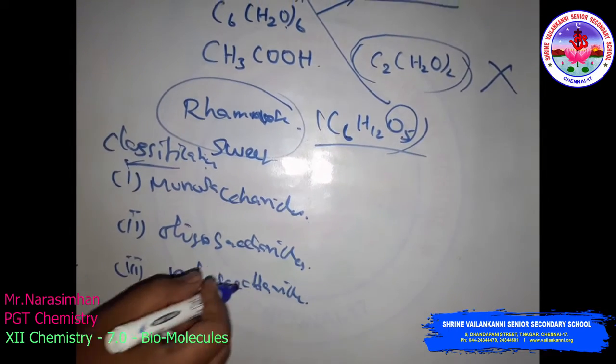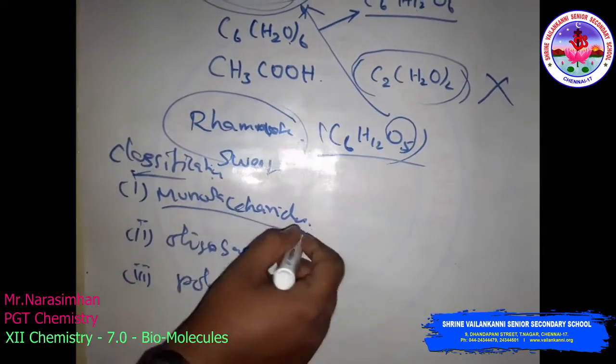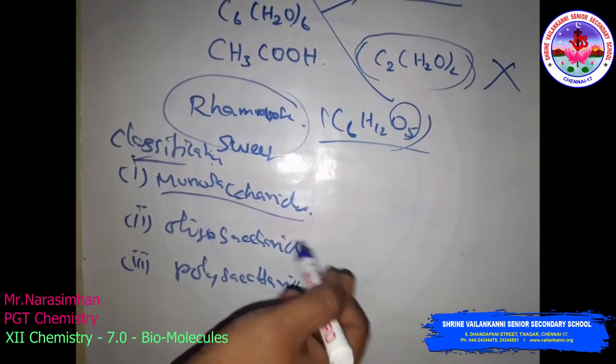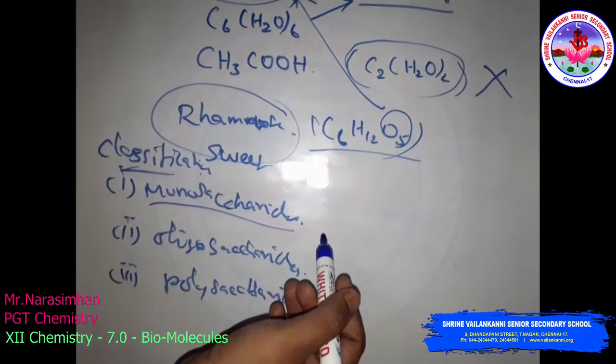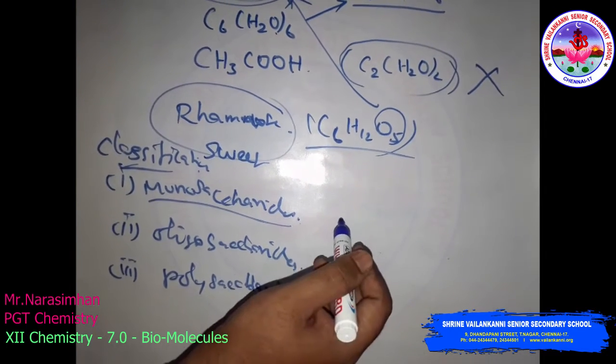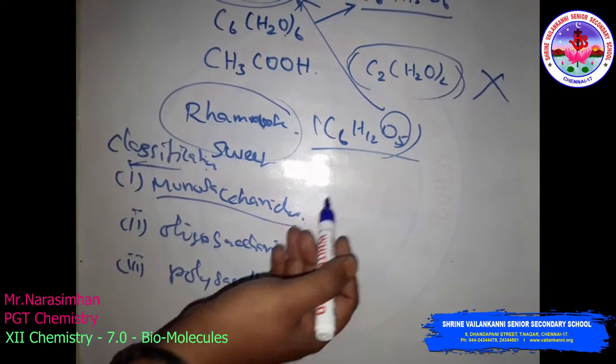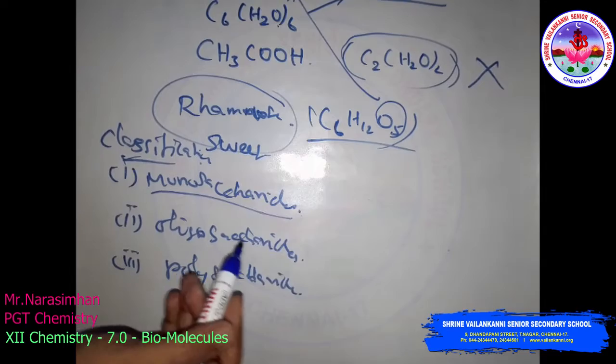First, we will see the classification of carbohydrate. The first one is the monosaccharide. Monosaccharides are carbohydrates that cannot be hydrolyzed further to give a simpler unit of polyhydroxy aldehyde or ketone. So these are called monosaccharides.